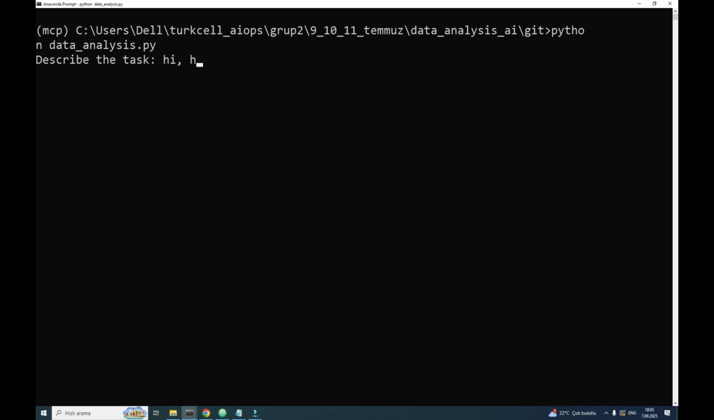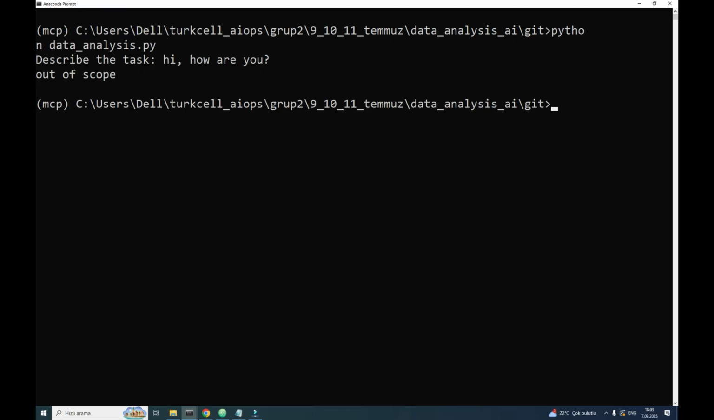Let's see, for example, I am asking a question unrelated to the sales report, such as, hi, how are you? Or I can ask whatever I want, like get the weather condition of Istanbul in Celsius from the OpenWeather API. It will not generate the code because it is unrelated to making sales analysis on data.json, which is the sales report of SAP. So let's ask a related question.